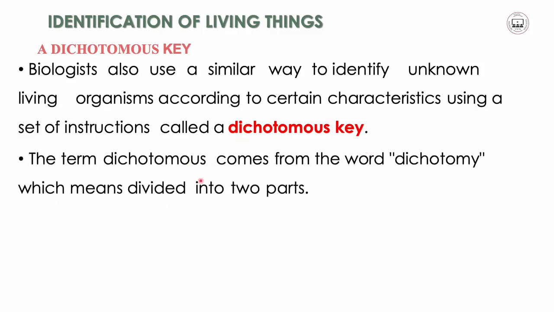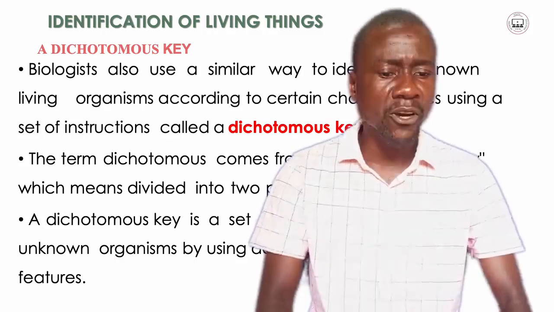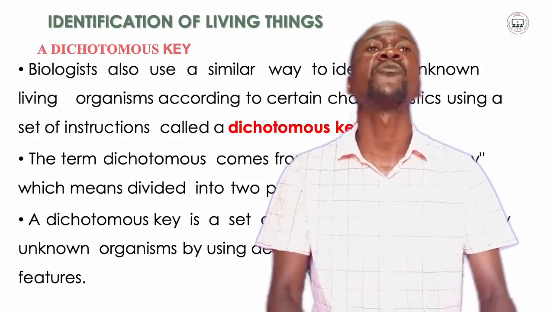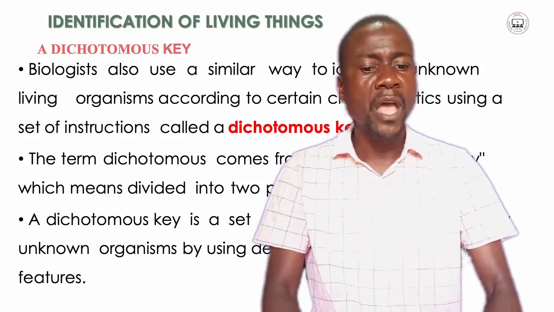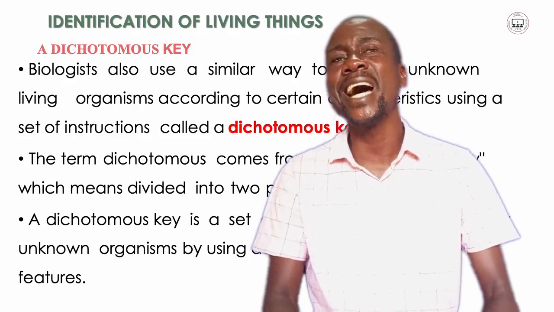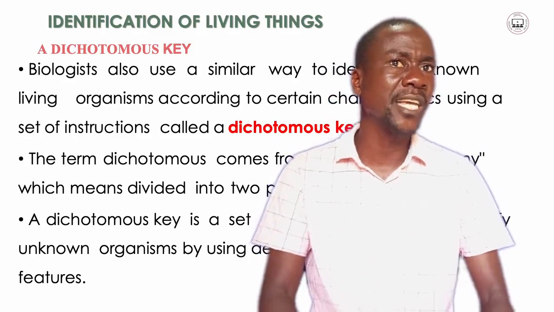So the term dichotomous, of course, comes from the word dichotomy, which means divided into two parts. So a dichotomous key is a set of instructions used to identify unknown organisms by using descriptions of observable features. So this dichotomous key is a well-known method that biologists use, and they happen to identify a lot of unknown organisms in the environment. So this is also an interesting area where we also need to understand, as biologists, we need to know how to use this dichotomous key.